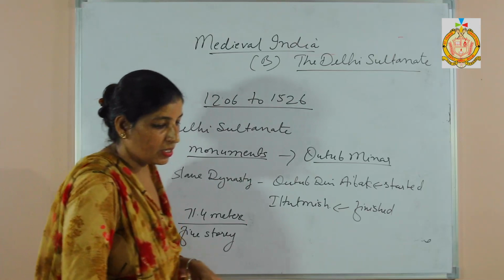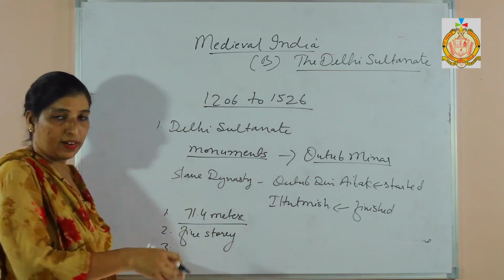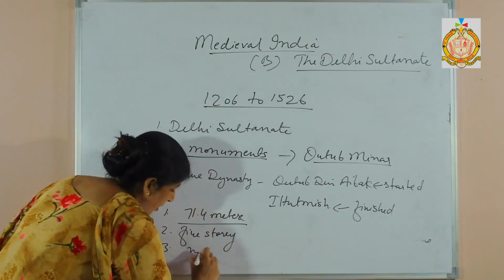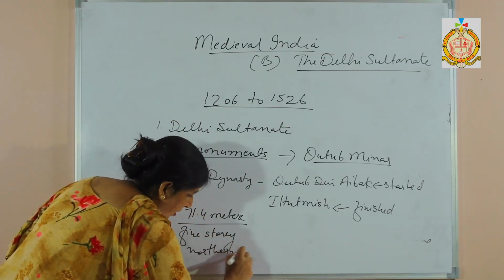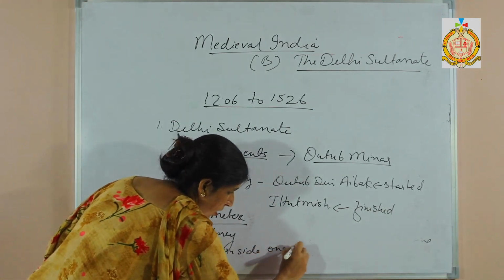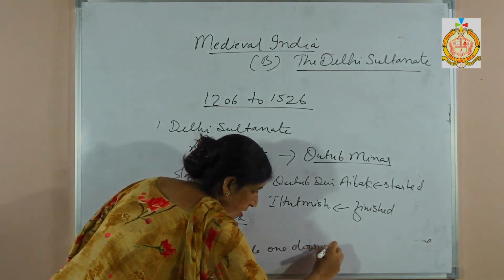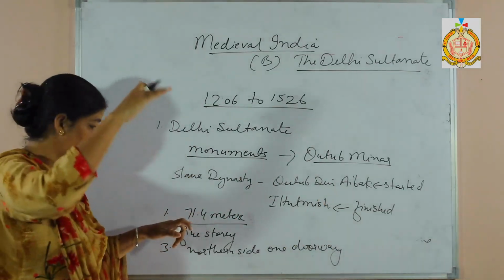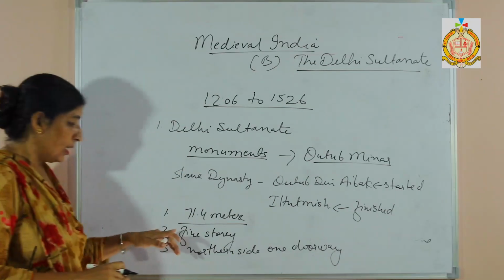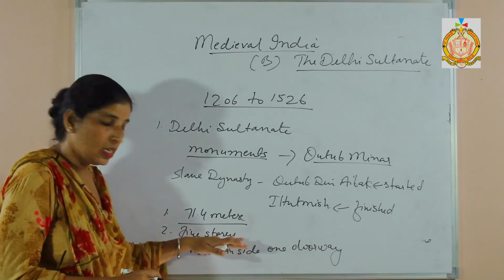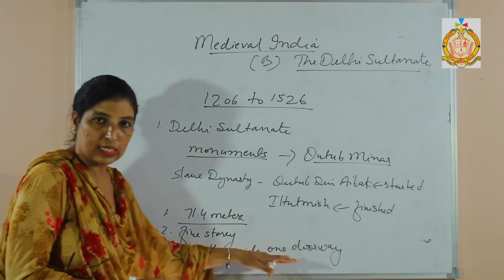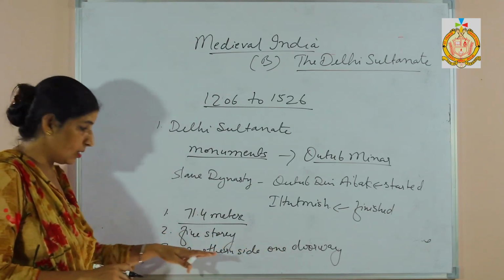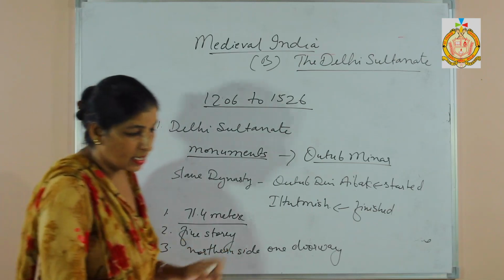The third feature is that for the entrance to the Qutub Minar, there is one doorway, which is on the northern side. That is the entrance of the Qutub Minar. Clear? So first is its height, 71.4 meters when it was completed. Then it has 5 stories. After that, there is one doorway, and that doorway is the entrance, built on the northern side. Okay, that is a feature.